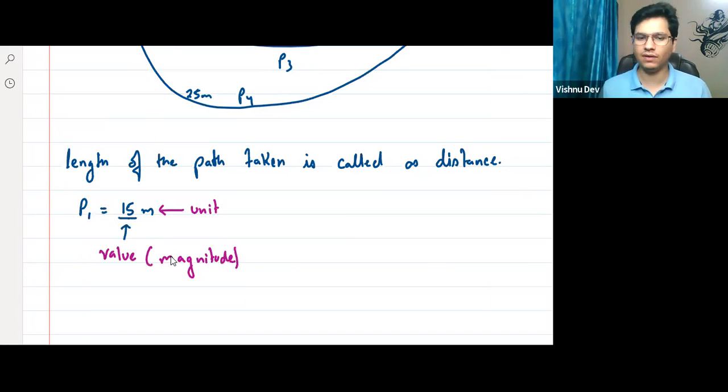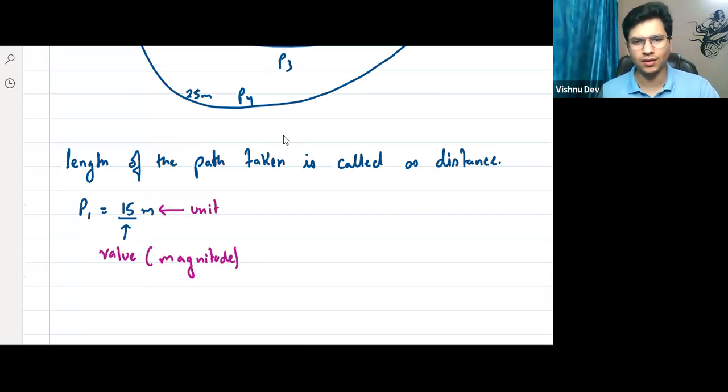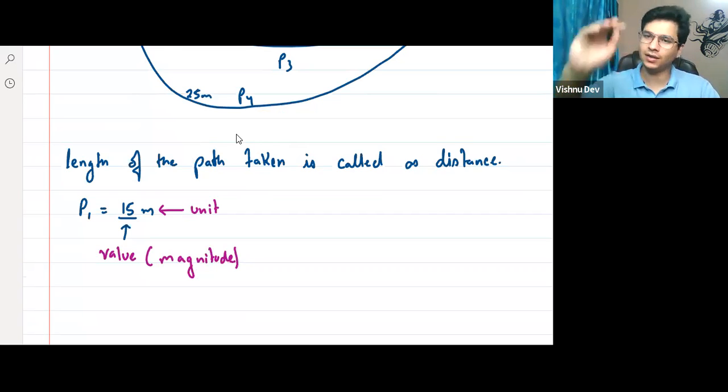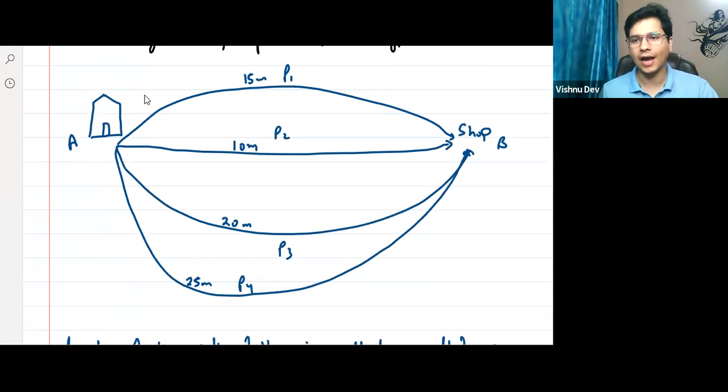Anyone is having doubt now? What is magnitude? No, sir. It's a value. Okay. Now, tell me. Whenever I'm talking about distance, am I saying that it is going in north, it is going in south? No, right? No, because it is just the length, right? Doesn't matter in which direction it goes. I'll just calculate the length. So I can talk about distance. Either it is going in this direction, or you are going in a straight line, or you're going in this direction, I don't care. I just need the value. I just need the length.